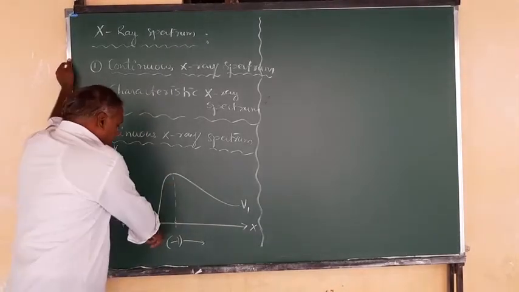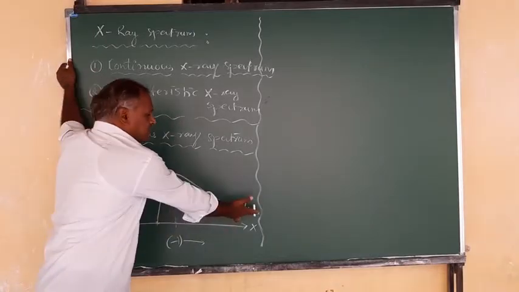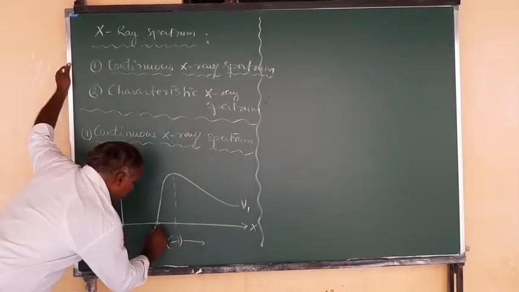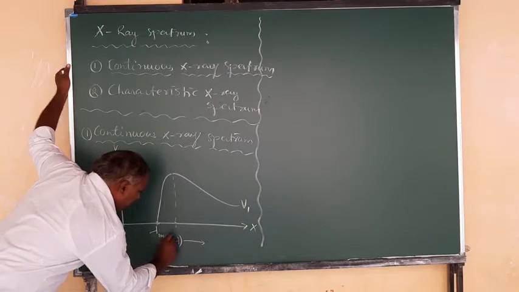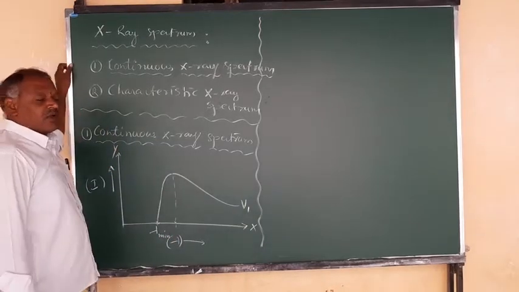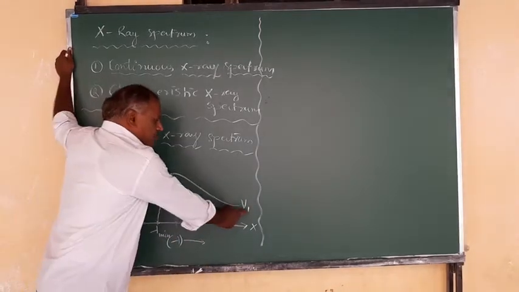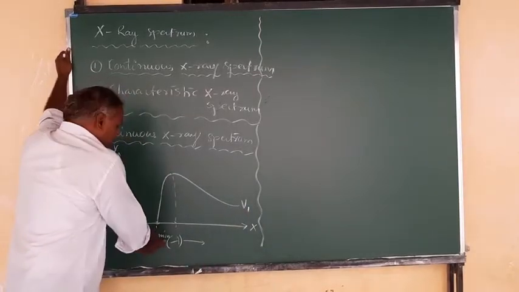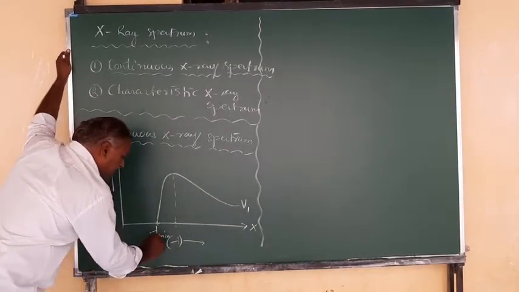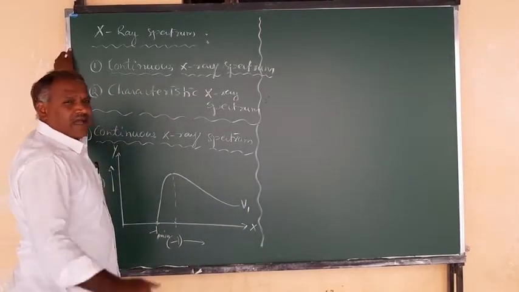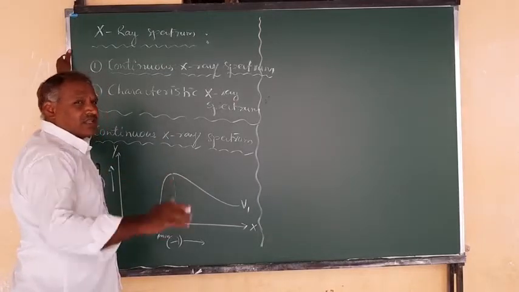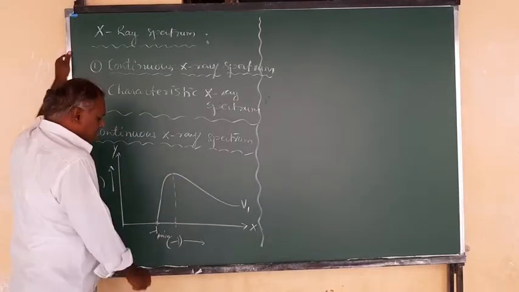That means below this wavelength there are no X-rays at this accelerating potential. This is called the minimum wavelength, lambda minimum. When the accelerating potential increases, the minimum wavelength decreases. That is the Duane and Hunt law, which we discussed in the last video.